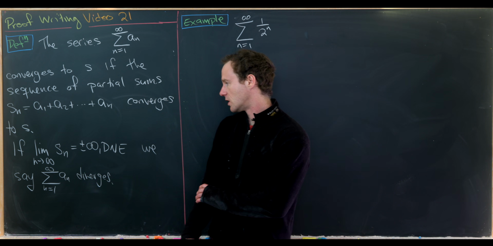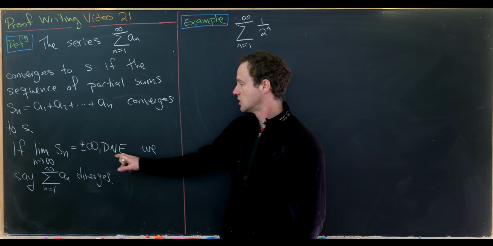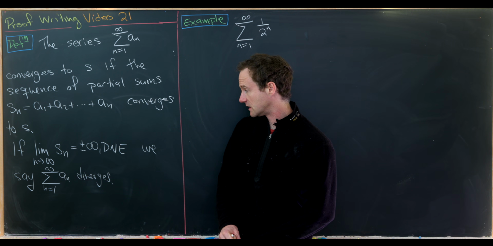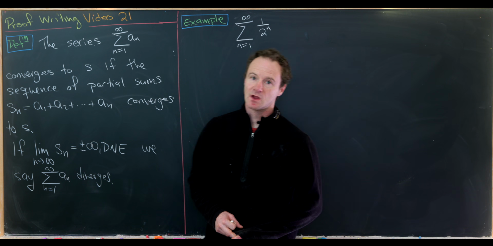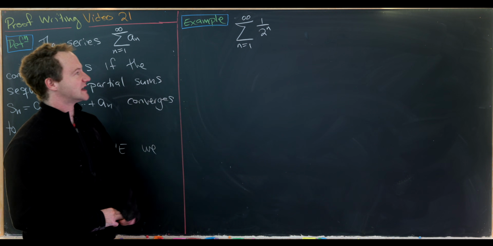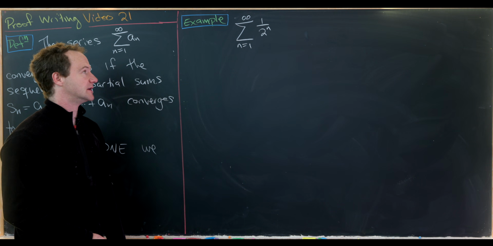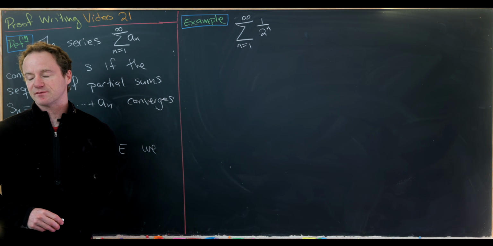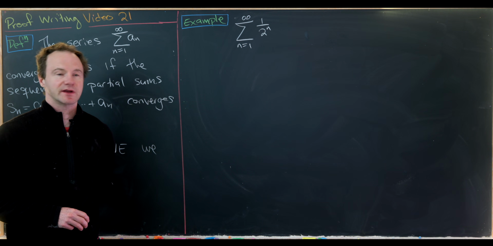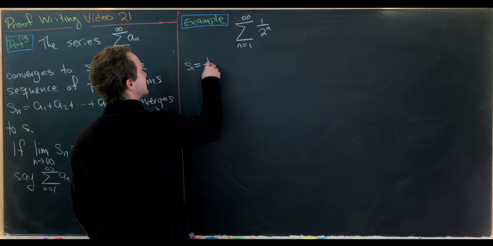Let's also recall that if the limit of the sequence of partial sums either does not exist or is plus or minus infinity, then we say that this series diverges. Okay, so let's look at a couple of examples, starting with the sum of 1 over 2 to the n. Let's look at a couple of cases of the sequence of partial sums to get an idea for what's going on here. So notice that S sub 1 is simply 1/2.